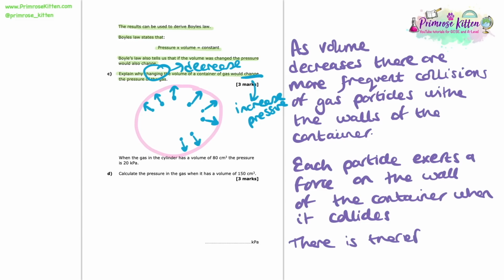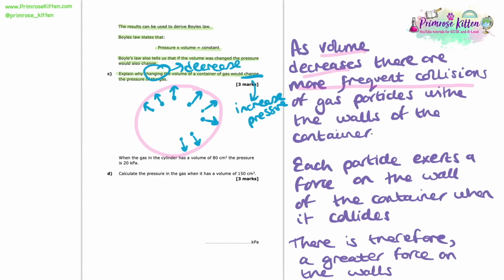So these are our 3 key marking points when answering this question. The first thing we want to state is that as the volume decreases, we could give the converse. Here we're saying as the volume decreases, there are more frequent collisions of gas particles with the walls of the container, and each particle exerts a force on the wall of the container when it collides. Therefore, there's a greater force on the walls.